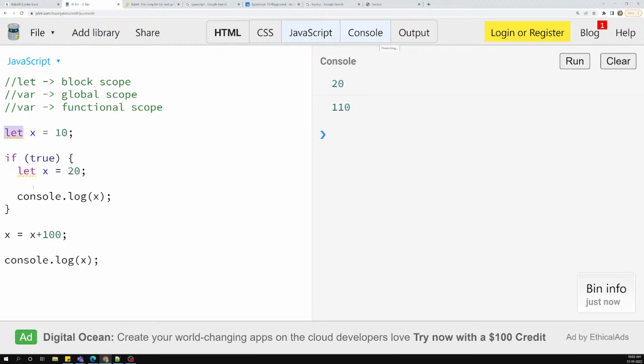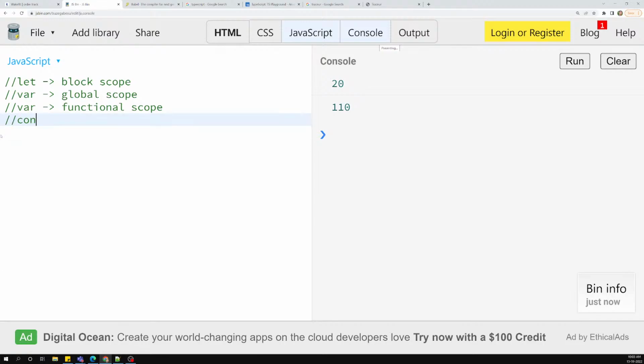So another thing we need to learn, now that we have understood this let thing. The next concept is another type of declaration, that is const, which is nothing but constant. You need to understand that this is also block scope. But what is the difference? I will try to tell you.